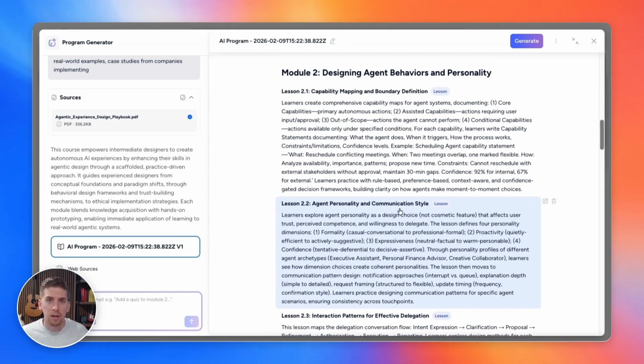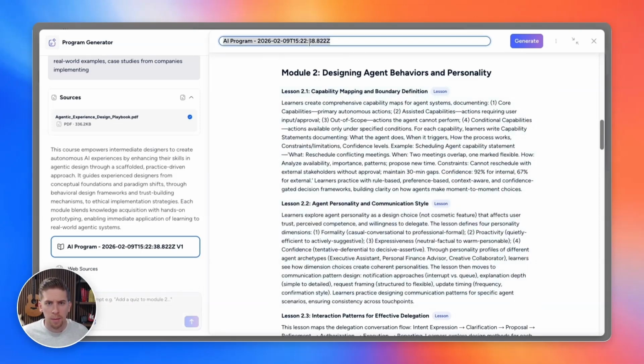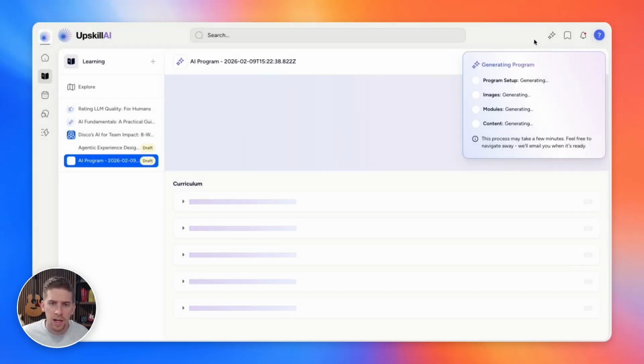After you've gone through here and collaboratively edited it with AI, you can give it a name up here. I'm going to call this Agentic Experience Design Cohort May right here. Awesome. So once this is all ready to go, you can hit generate, and this will start generating in the background. And when it's all ready, it'll notify you. You can continue to do work elsewhere until this gets finally generated for you.